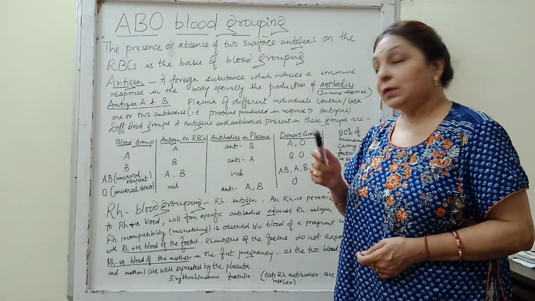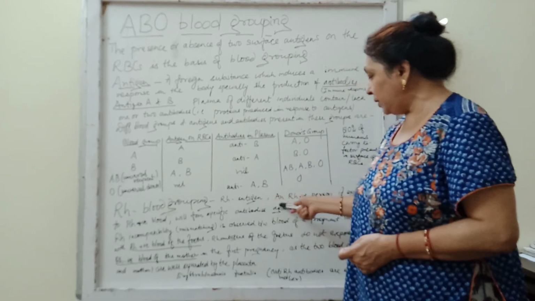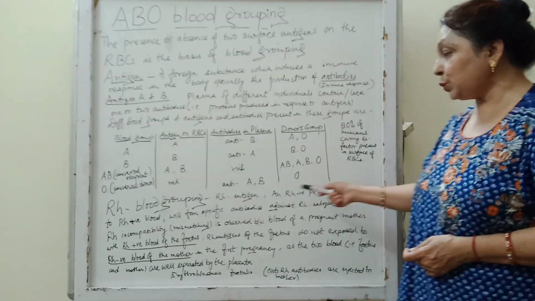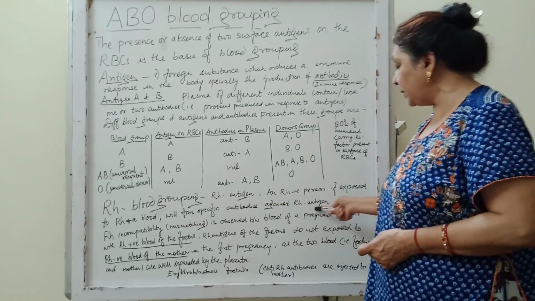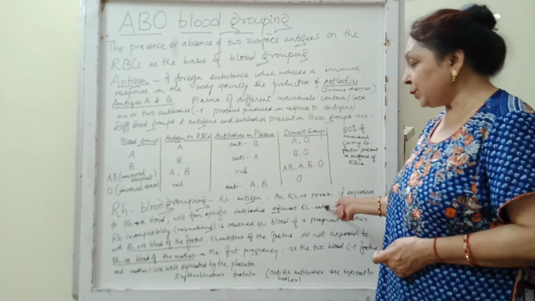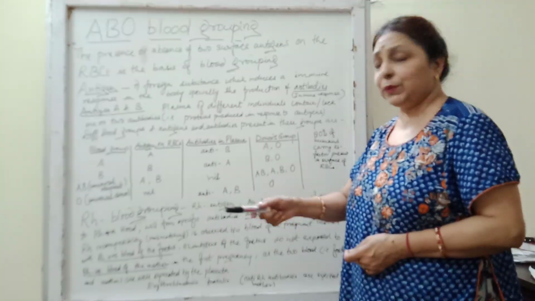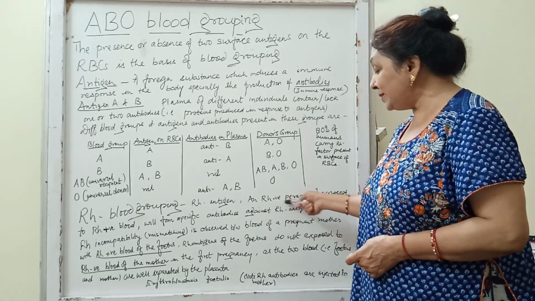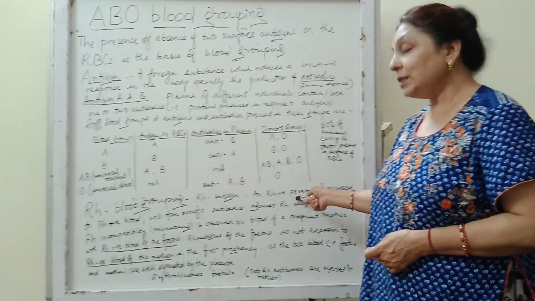Therefore matching is required. So here we see now the Rh blood grouping again: an Rh negative person, if exposed to Rh positive blood, will form specific antibodies against the Rh antigen. So this is the important point to be noted. I'll be giving you an example. First of all, you must recall this, that Rh negative means where the Rh antigen is absent.